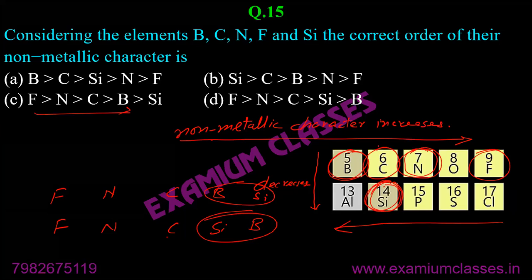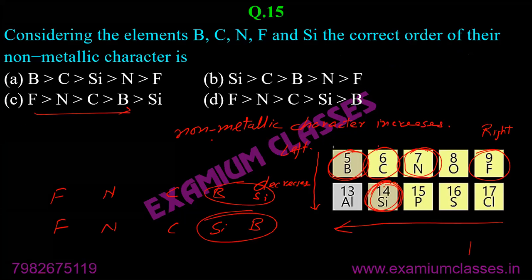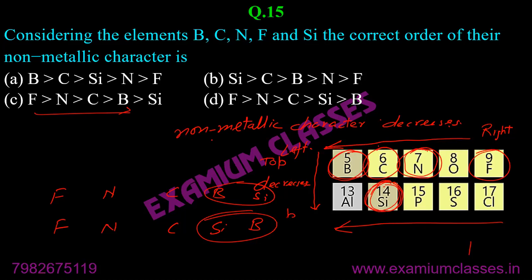First, go through the diagram again, what I have shown here, then I'll explain. When you move from right to left, metallic character decreases. And from top to bottom also, metallic character decreases.